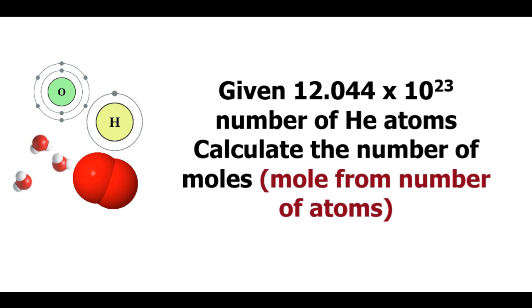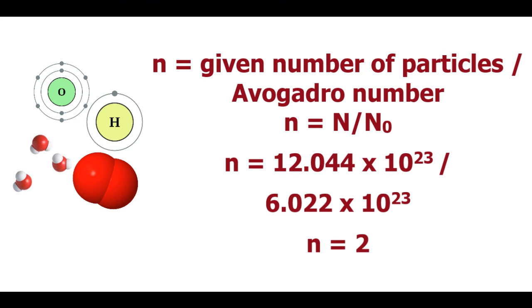Next numerical, you are given 12.044 × 10^23 helium atoms, and you are to calculate the number of moles. Here you have to find mole from number of atoms. First step, we know that in 1 mole there are 6.022 × 10^23 particles.